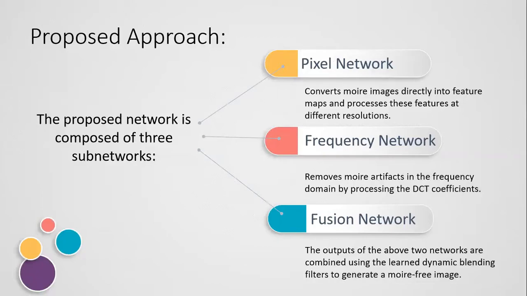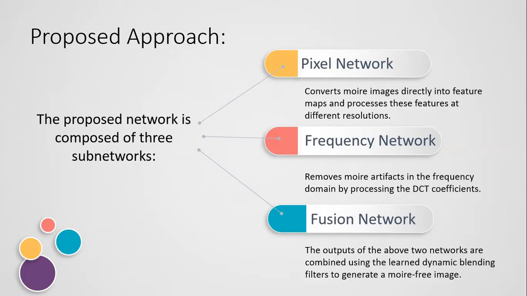Now let's move on to the proposed approach section. We develop deep convolutional neural networks to remove Moire artifacts in images. This is our main task: we develop deep convolutional neural networks to remove such artifacts in images in multiple domains, specifically in the pixel domain and frequency domain. So our proposed network is composed of three subnetworks: the pixel network, frequency network, and fusion network. I'll give a brief introduction to each one of them.